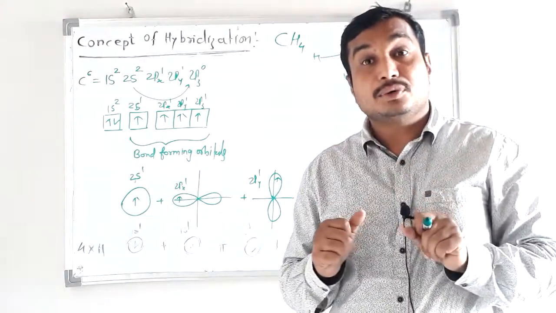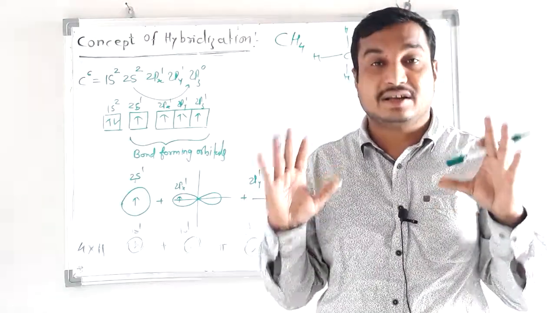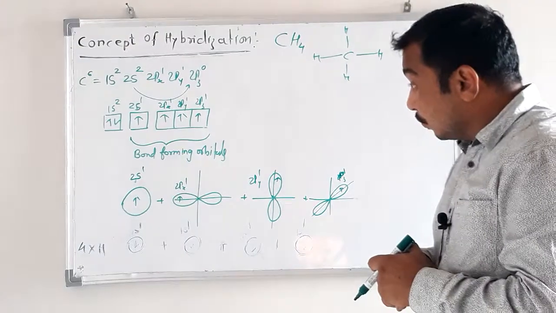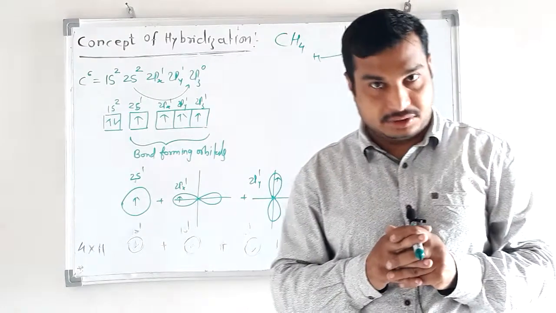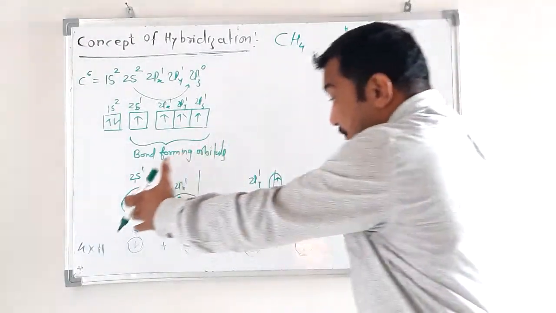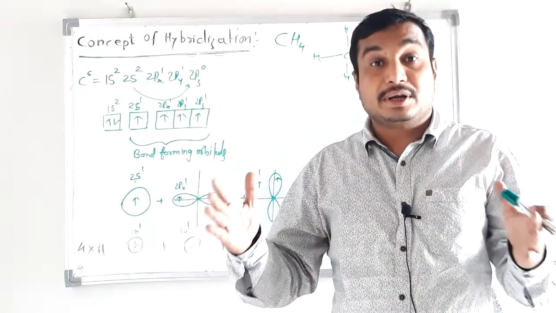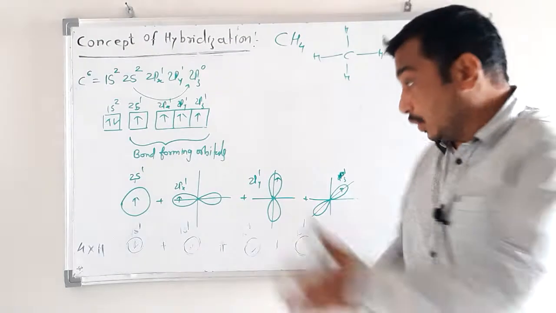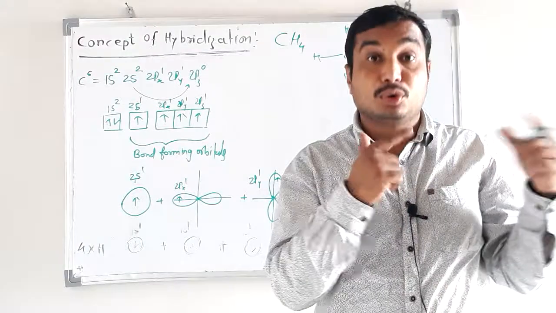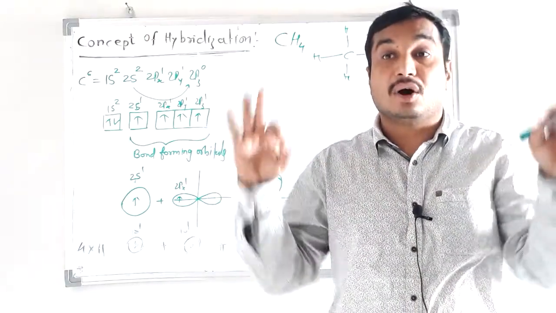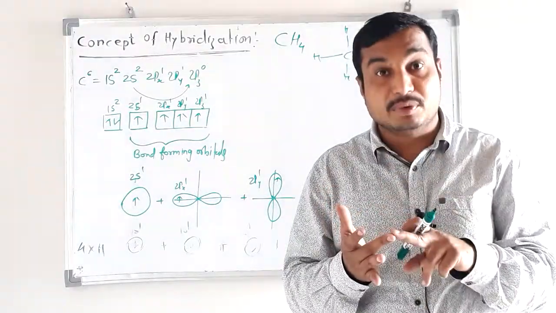Now what do we have to do? Remember one thing, this is an imaginary concept. We have to mix these 4 orbitals together. How many orbitals do we have to mix? 4: 1, 2, 3, 4. And we have to reproduce the same number of orbitals again. We mix 4 and again produce 4 orbitals, and these reproduced orbitals will be the same in all respects. Their energy will be the same, their shape will be the same, and their symmetry will also be the same.